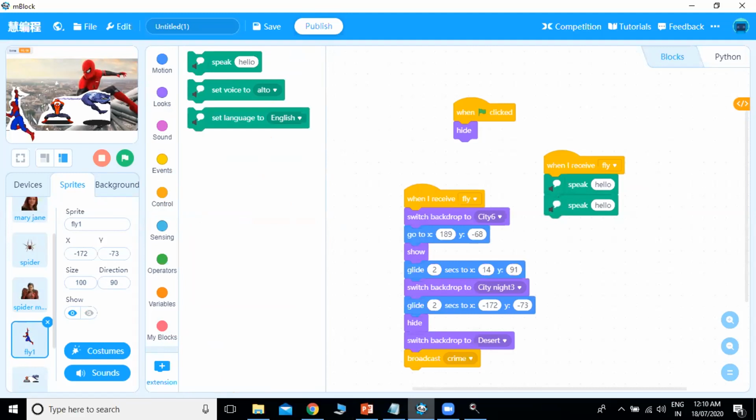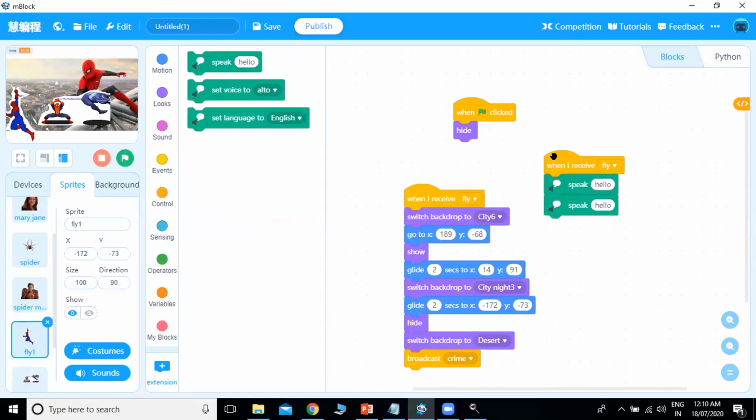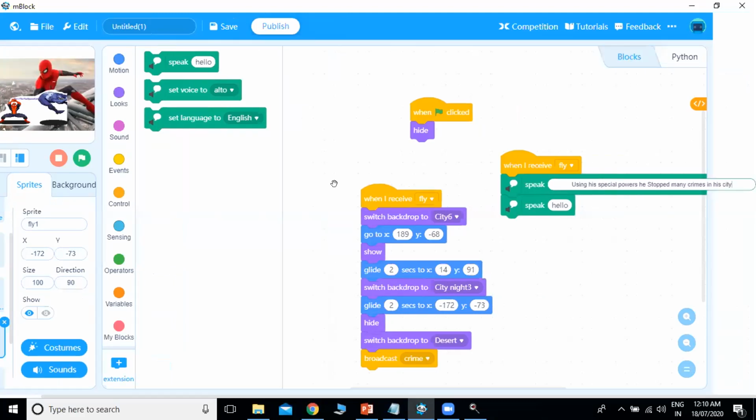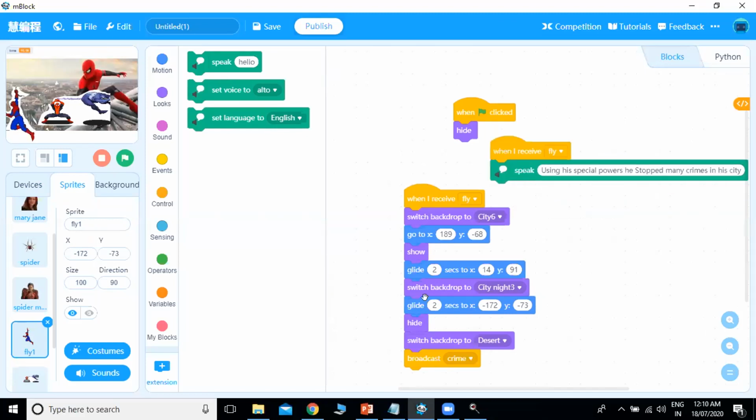So the rest of the script is using his special powers. What he did, he fought with many villains and he saved his country. Okay, so here we have written that using special powers, he stopped many crimes in his city.